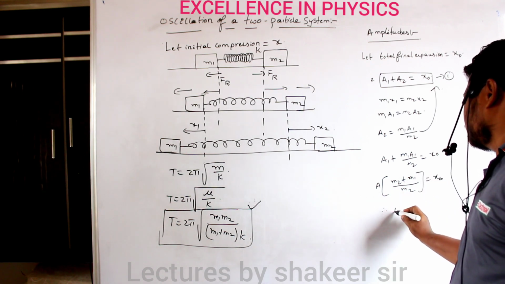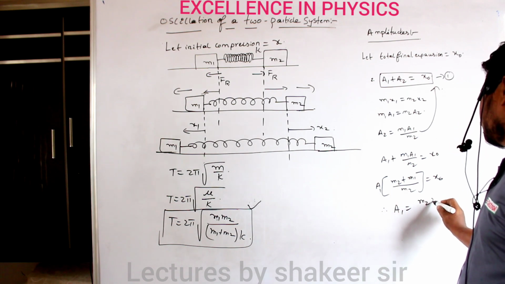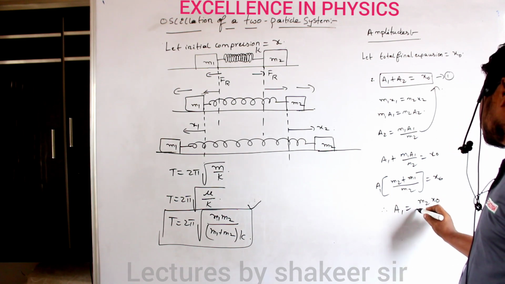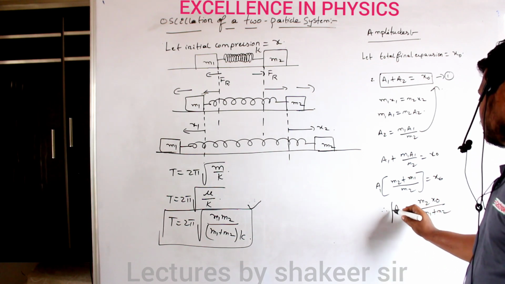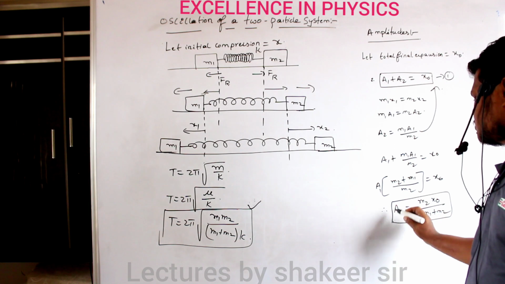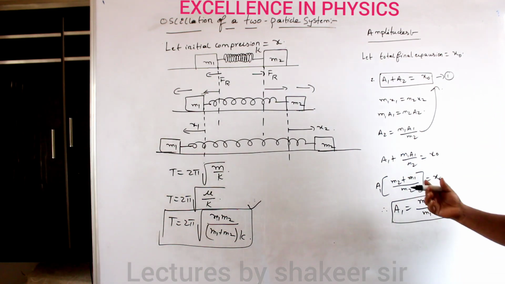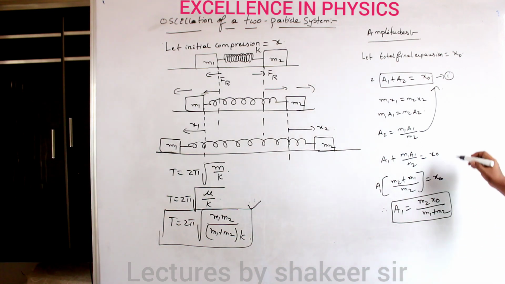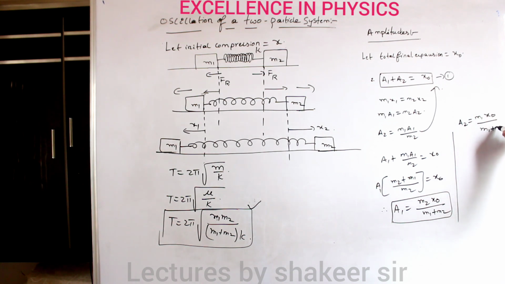So therefore a1 is equal to m2 x naught divided by m1 plus m2. Clear? And what is x naught here? X naught is the total final compression at the maximum compression of this spring. So this is our equation for a1. Similarly, I can write the equation for a2 also: m1 x1 divided by m1 plus m2.